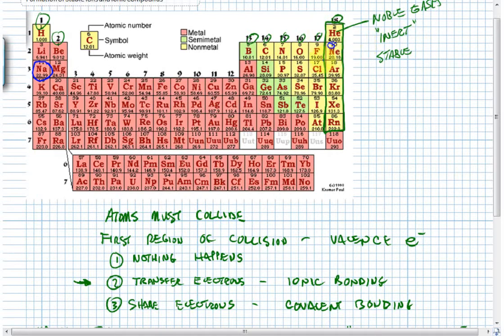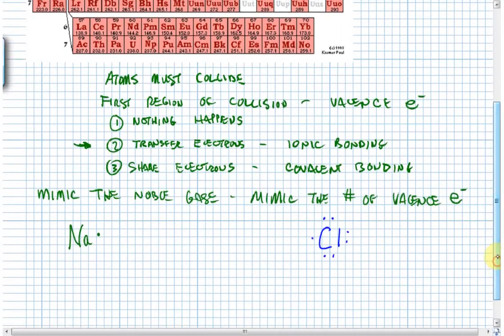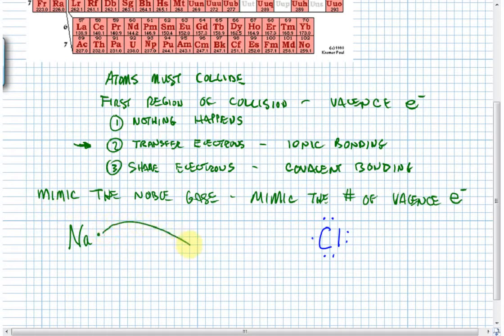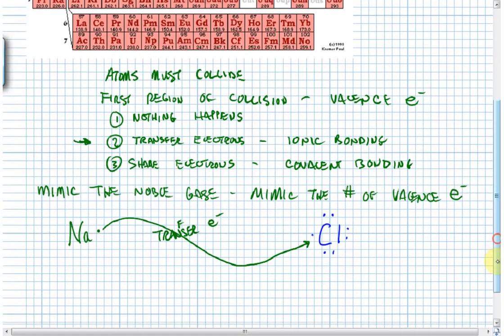On the other hand, chlorine is sitting over here right next door to argon. Chlorine is sort of in the opposite situation. If chlorine can gain 1 electron, it suddenly becomes an ion with the same number of electrons as argon. So this looks like a pretty good deal. So when a sodium atom and a chlorine atom bump into each other, the sodium donates or transfers its electron to the chlorine. In the process of that transfer, the sodium loses an electron, and the chlorine gains an electron.